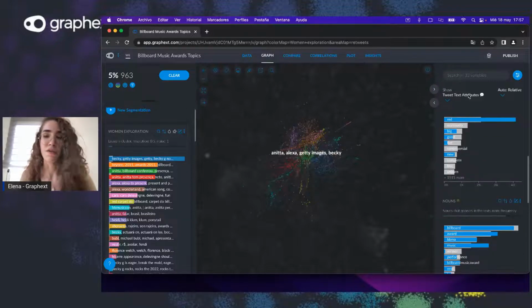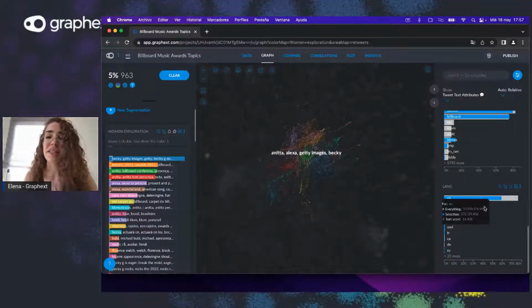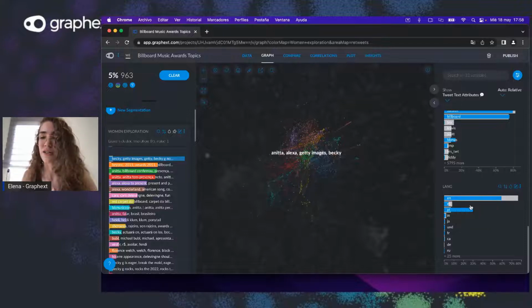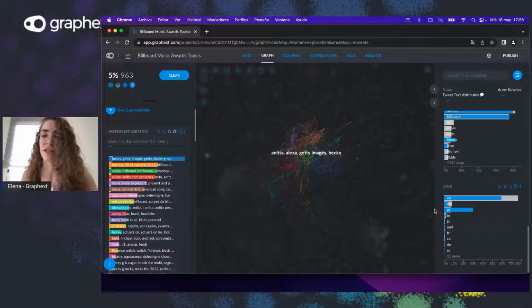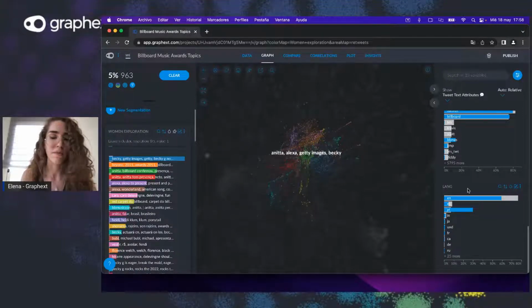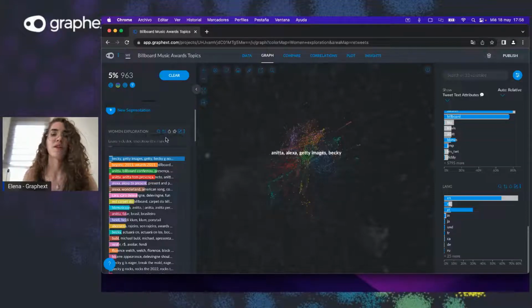So this is the power of grouping the variables. I can very quickly do some exploration, and it's just so easy. But this is interesting because inside this cluster, we get a way oversampled number of tweets in Portuguese. And probably the reason why Anita is very much mentioned in this cluster is because she's a Brazilian singer. So this makes a lot of sense that most people writing in Portuguese would be writing about their artists of their country or speaking their language, right?